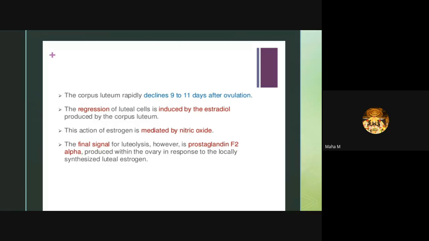Coming to the next slide, the corpus luteum rapidly declines 9 to 11 days after ovulation. After ovulation occurs, the dominant follicle will regress to corpus luteum. So this leads to formation of corpus luteum. The regression of luteal cells is induced by estradiol produced by the corpus luteum. The action of estrogen is mediated by nitric oxide. The final signal for luteolysis, however, is prostaglandin F2 alpha produced within the ovary in response to the locally synthesized luteal estrogen.